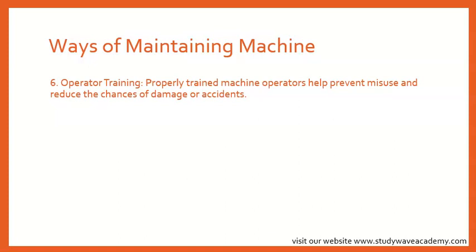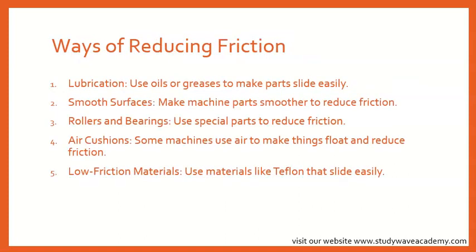Okay, so next we're going to be looking at ways of reducing friction. Friction is a force that opposes motion when two surfaces are in contact, right? So reducing friction is essential in machines to improve efficiency and minimize wear and tear. So we're going to be looking at ways of reducing friction.